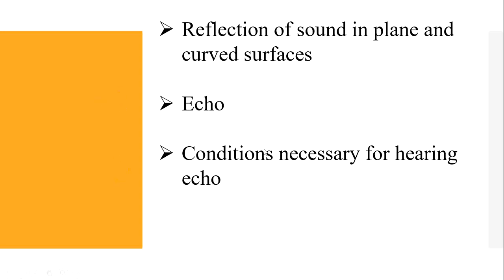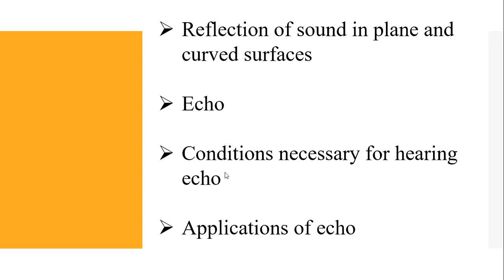Next one, conditions necessary for hearing echo. What are the conditions necessary for hearing echo? There are two conditions necessary for hearing echo. What are they? First one, the minimum time gap between the original sound and an echo must be 0.1 second. Second one, the minimum distance required to hear an echo is 17.2 meter. These are the two conditions. Minimum time gap 0.1 second, minimum distance 17.2 meter.